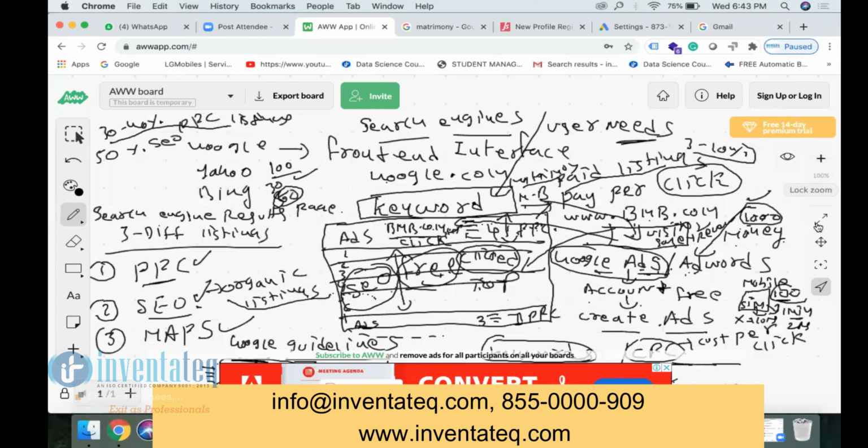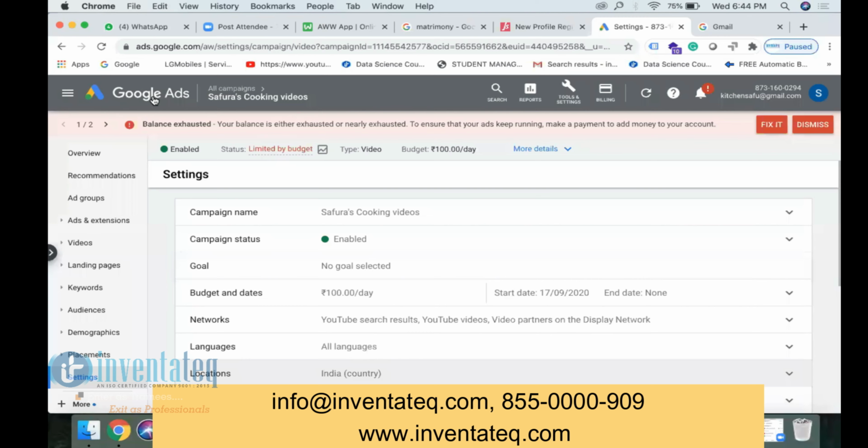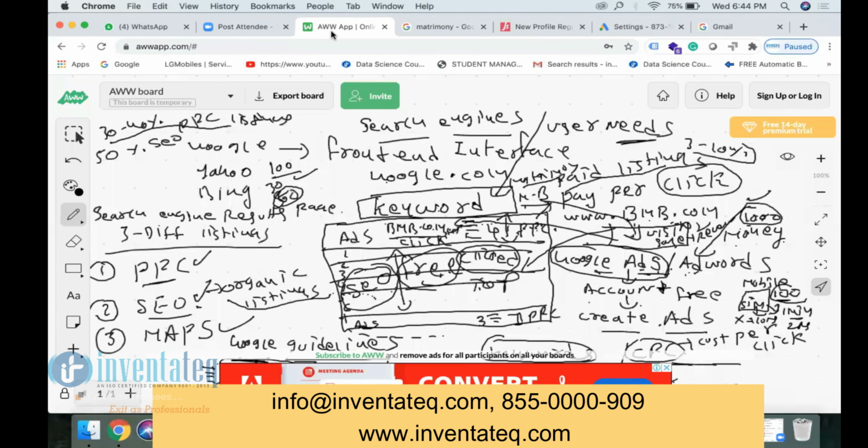So you showed this AdSense. How do we create this SEO? Going again with the AdSense only? Not AdSense, Ads. Sorry, Google Ads. See, Google Ads is only for PPC, nothing to do with SEO. Then how do we create this SEO, sir? That is what I told you, right? So this is all about